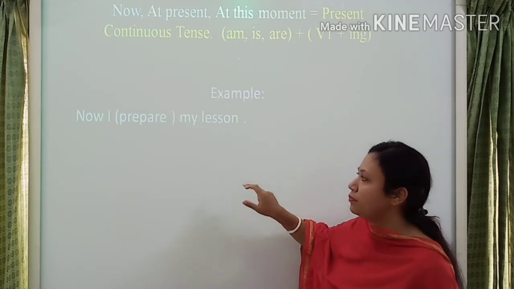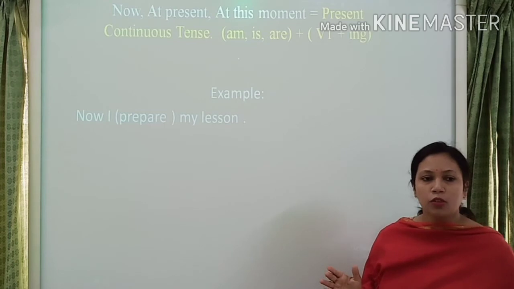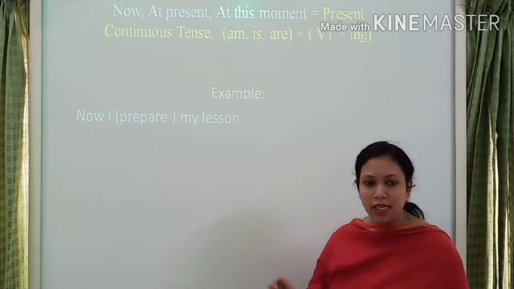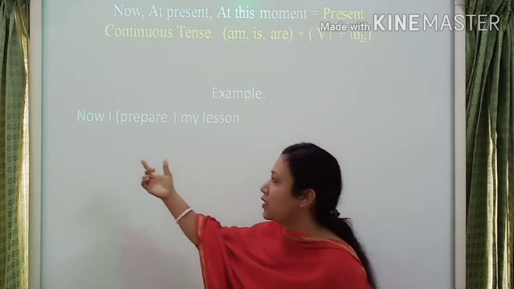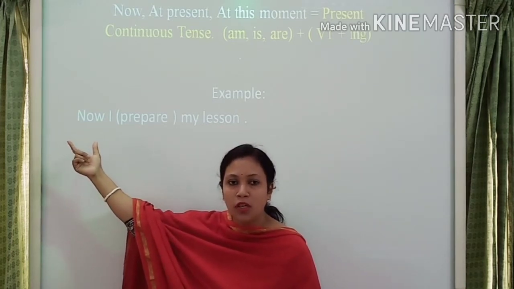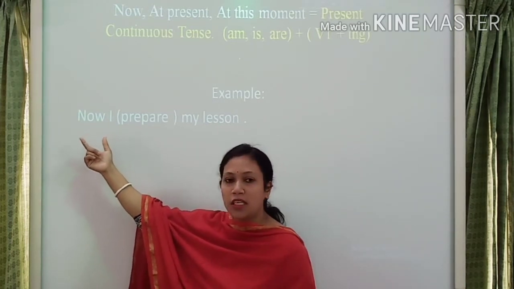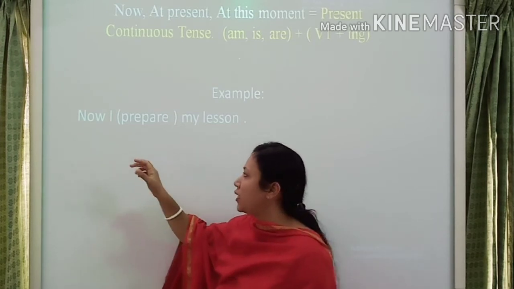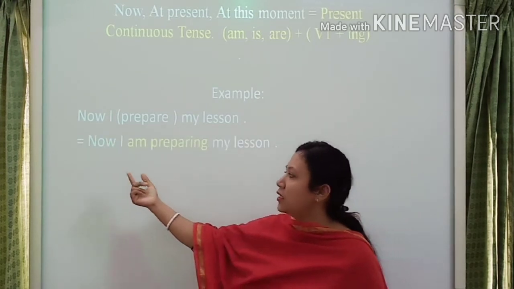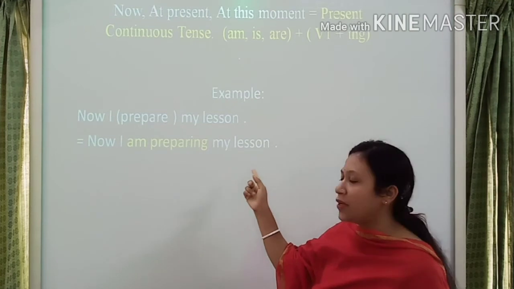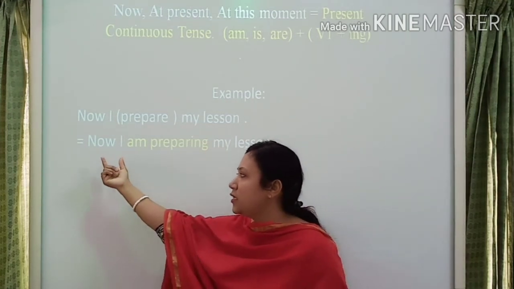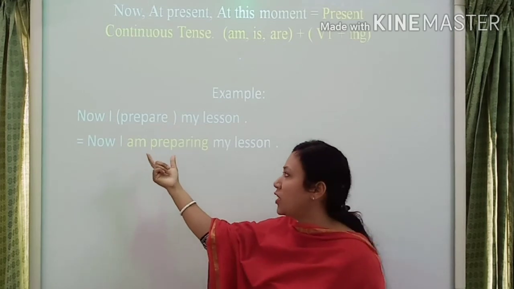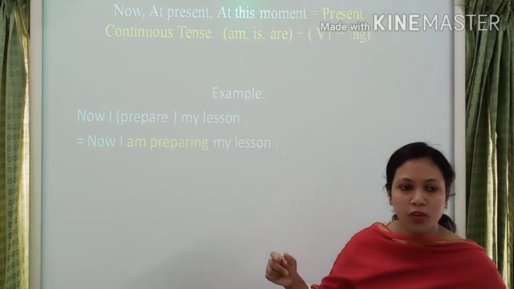Look at here. Now I prepare my lesson. Here the indicating point is now. The answer is: now I am preparing my lesson. Because here the indicating point is now, that's why I choose the present continuous tense.